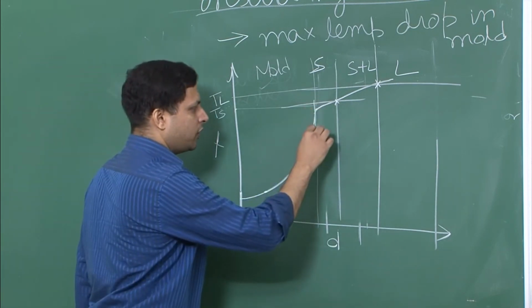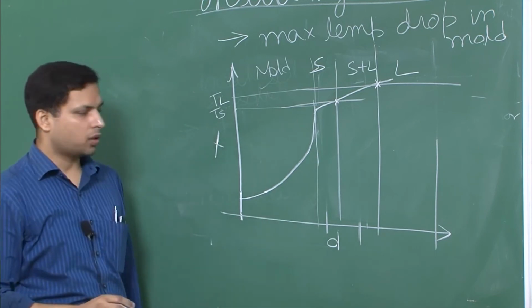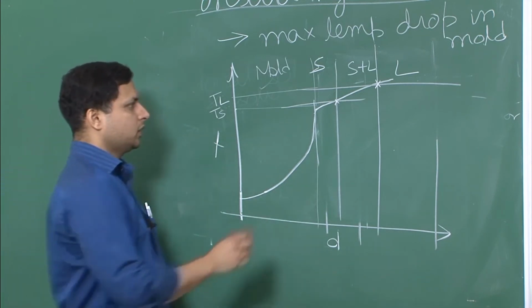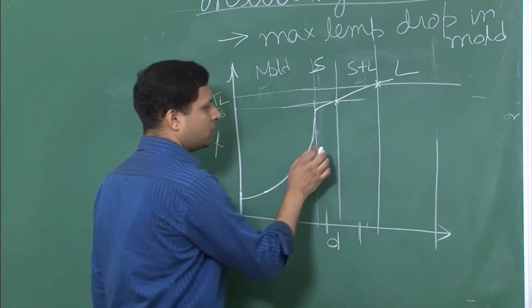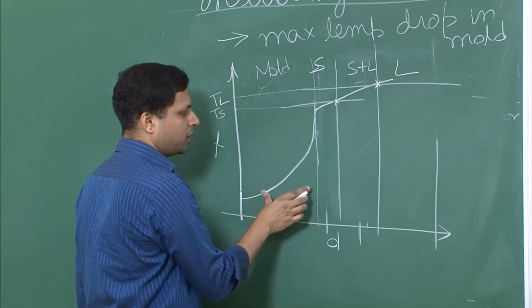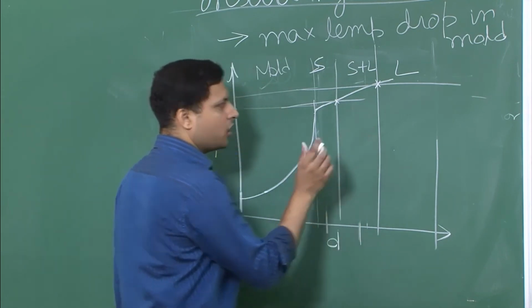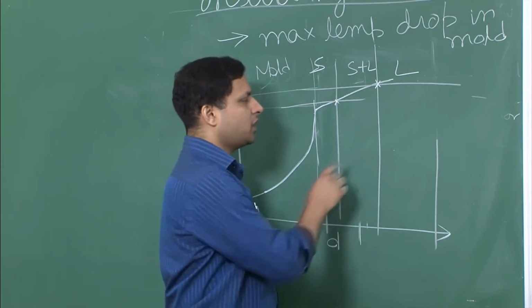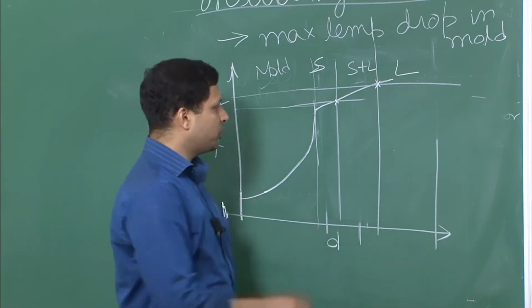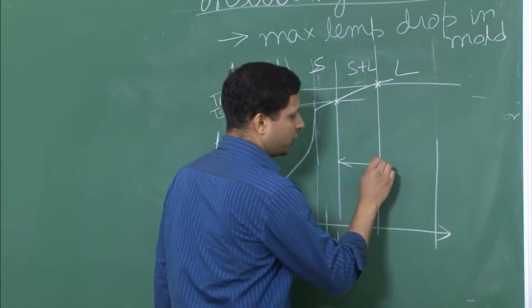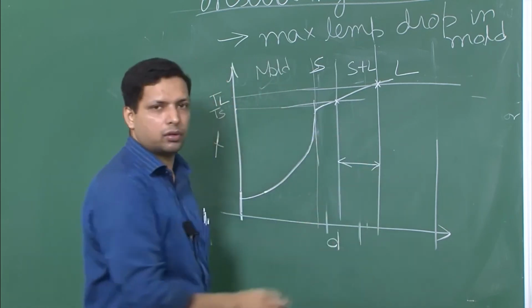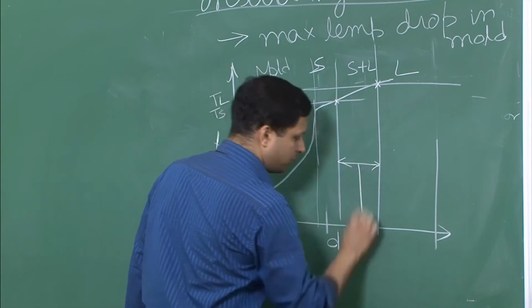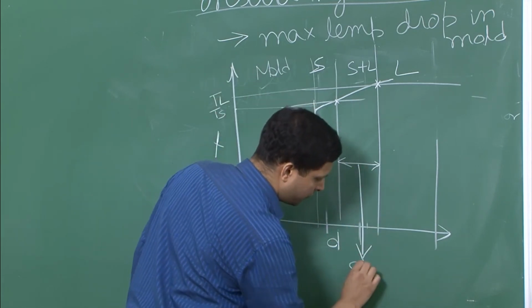So what is the difference that we have now compared to what we had earlier? The difference is that because the maximum temperature drop is taking place in the mold, there is a very small range of temperature change in the solid and the solid plus liquid part, which means the width of this zone, which is more important than any other width, becomes smaller.